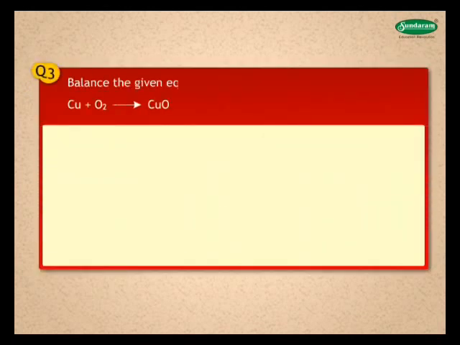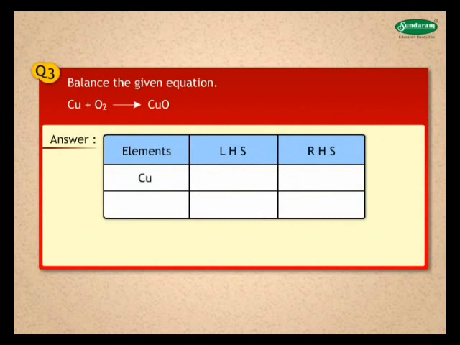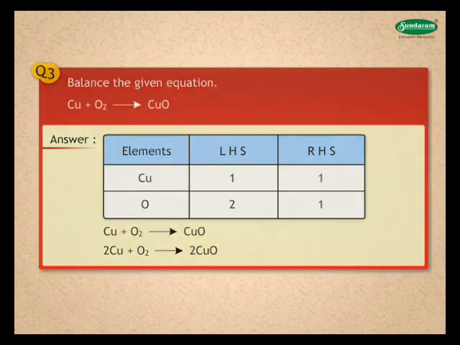3. Balance the given equation. Cu plus O2 gives CuO. Answer. Count atoms of Cu and O on left and right sides of equation. Balance oxygen atoms, right side is deficient, so we multiply CuO by 2. Now Cu on left is deficient. Multiply by 2. Equation is balanced.